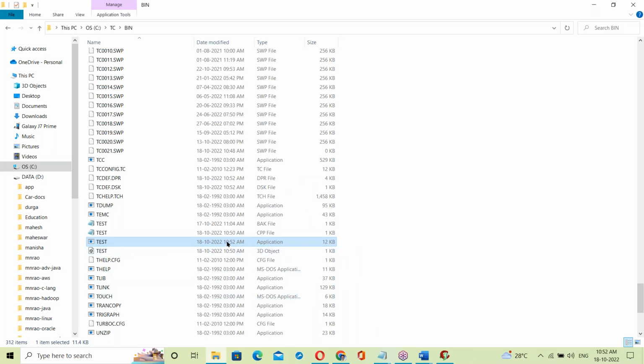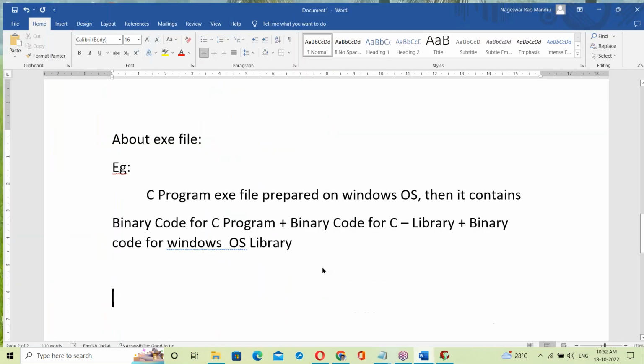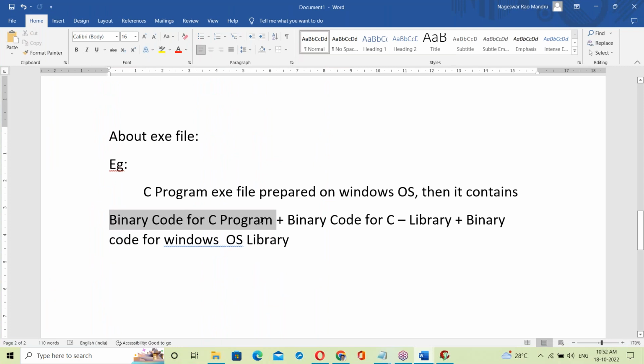A C compiler creating an exe file. How is it creating the exe file? To create the exe file, the C compiler will take the object file for our C program, test.obj, which contains the binary code for the C program.